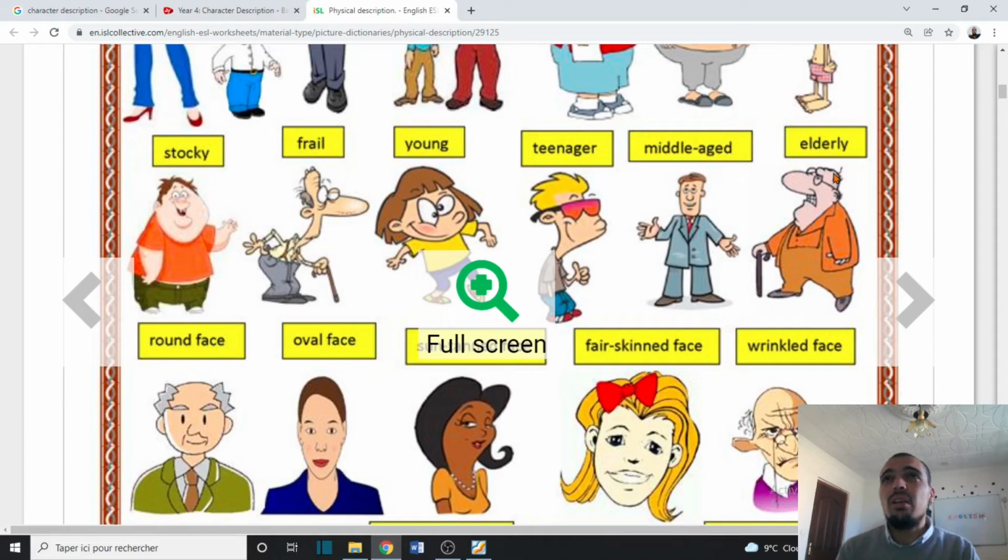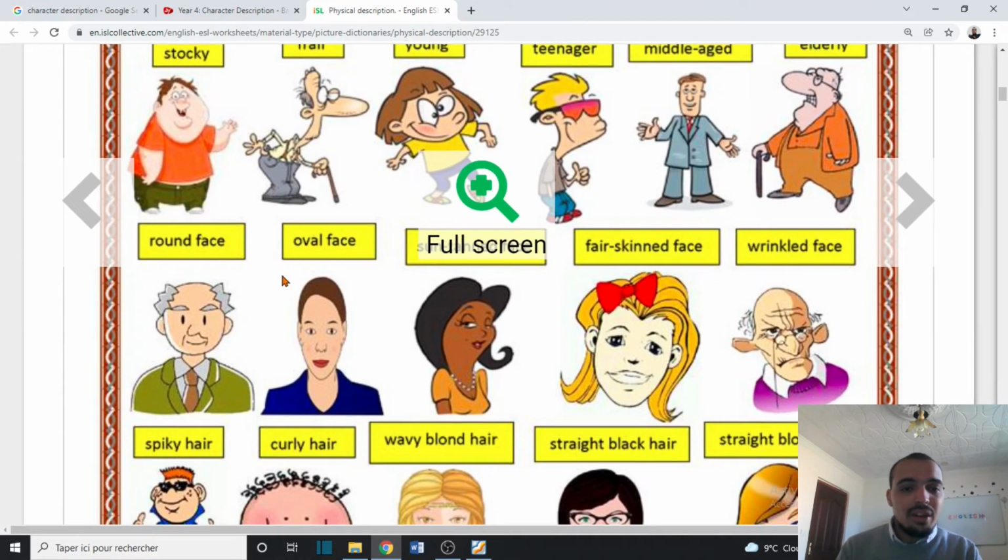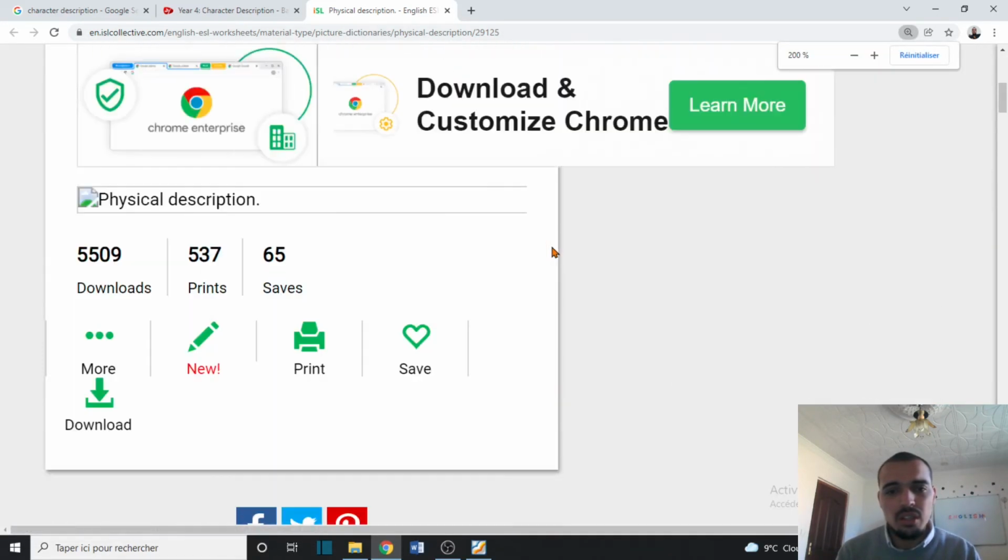An elderly man, or my grandma is elderly. Regarding faces, look here at different types of faces. We have a round face, or rounded. Round means like a circle. We have oval. Look at the different shapes of faces.